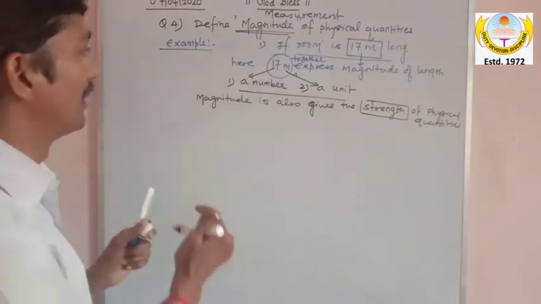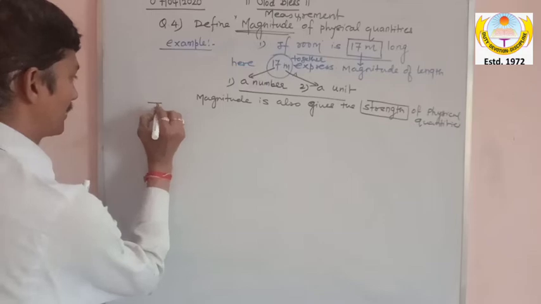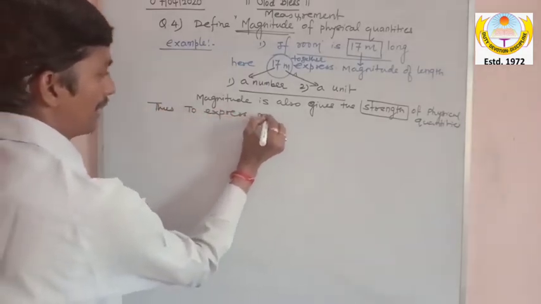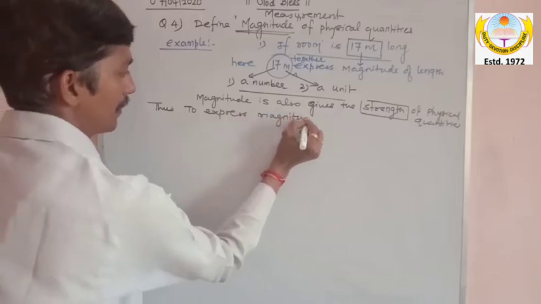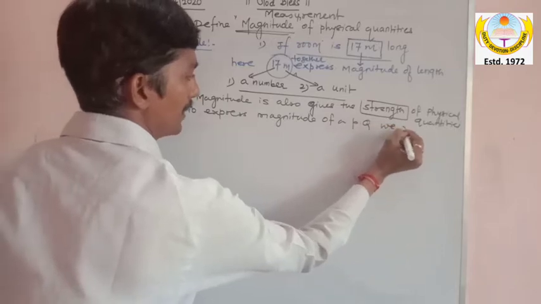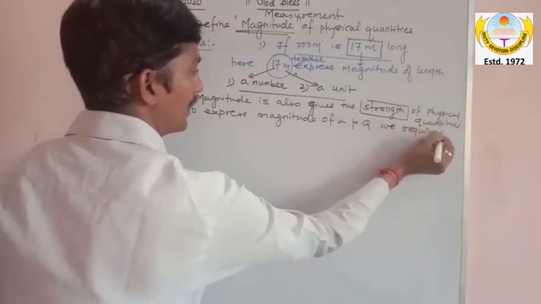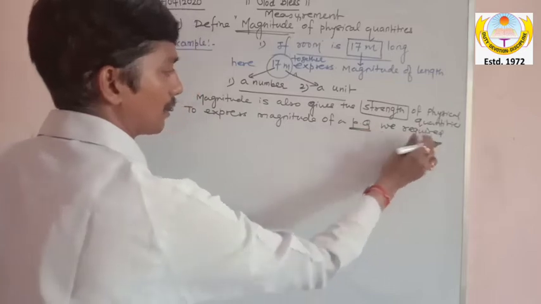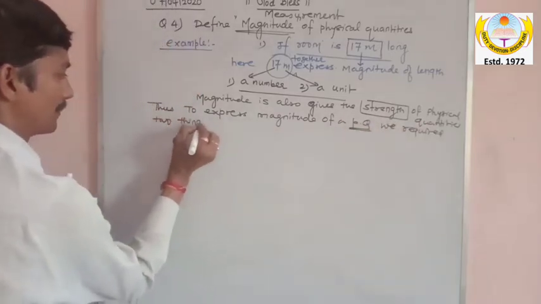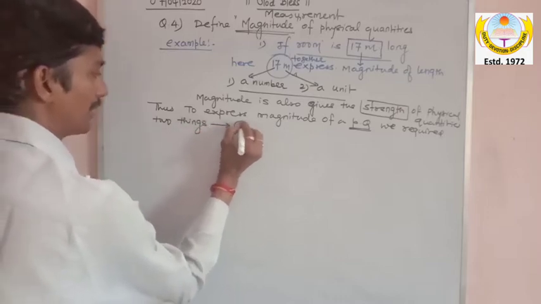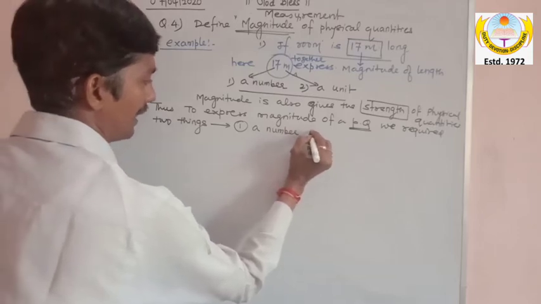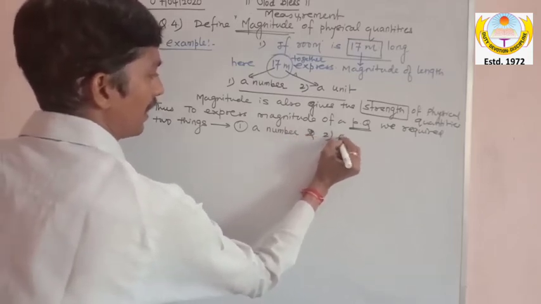So to express the magnitude of a physical quantity, PQ meaning physical quantity, we require two things: a number, and second, a unit.